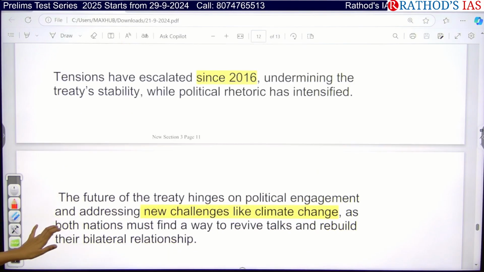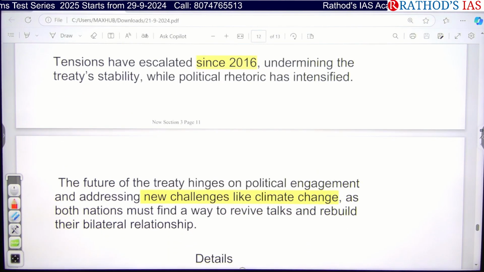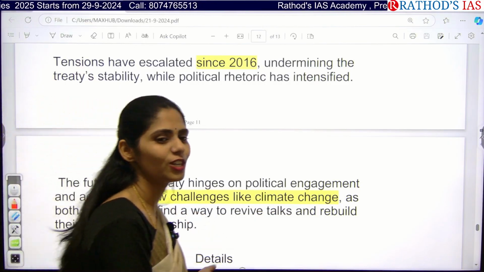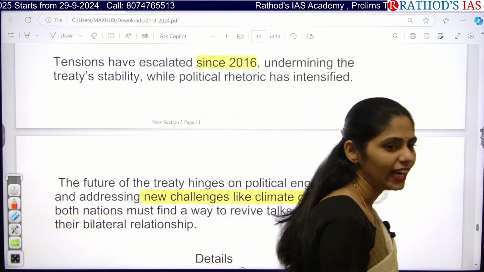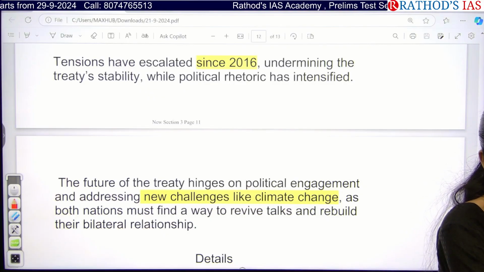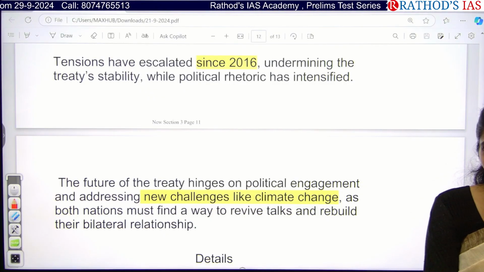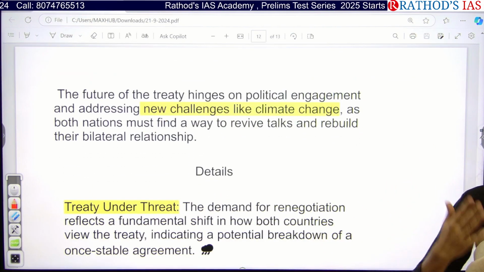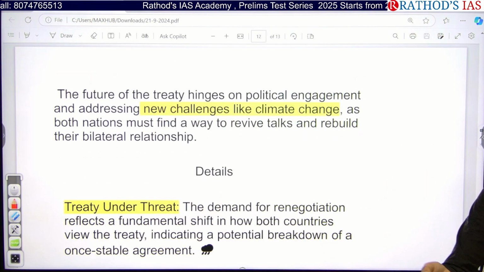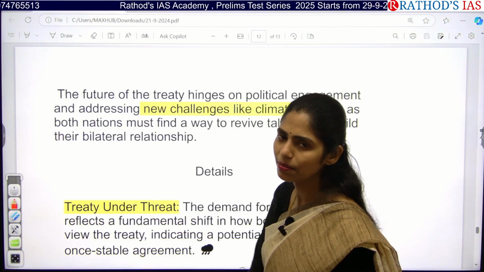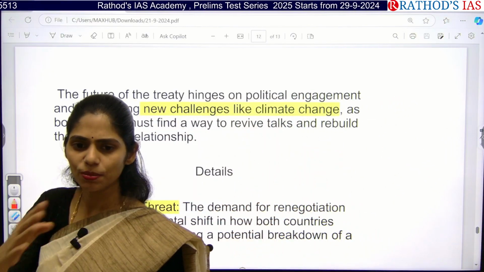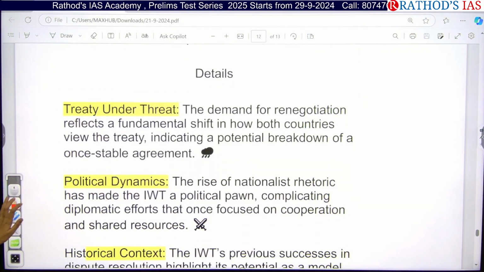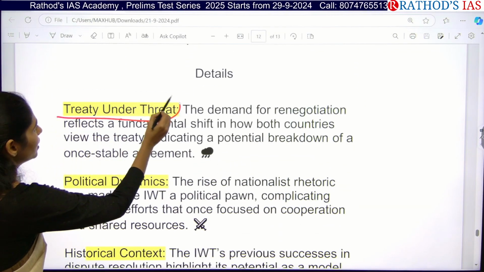The tensions have escalated since 2016. From 2016 onwards, what happened? There is no proper political engagement, and in Pakistan there is no proper political stability, and inflation was very high. And recently in 2022 there were floods in Pakistan. Because of this, there is no proper bilateral relationship, and even in recent times there is increasing terrorism and insurgency in Jammu and Kashmir. Yes or no? Yes. So this article is saying that this treaty is now under threat.